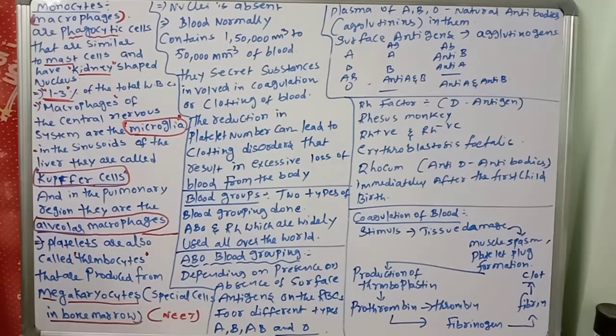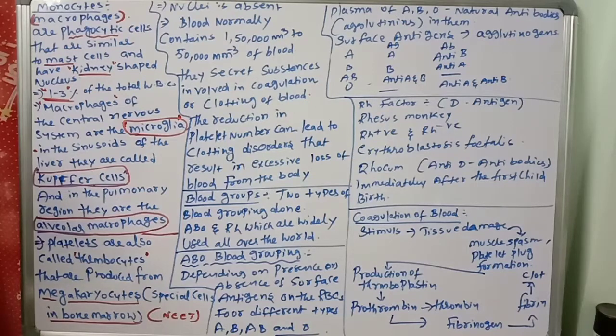What is ABO blood grouping? That is important. Depending on the presence or absence of surface antigens on the RBC, four different blood groups are there: A, B, AB and O.